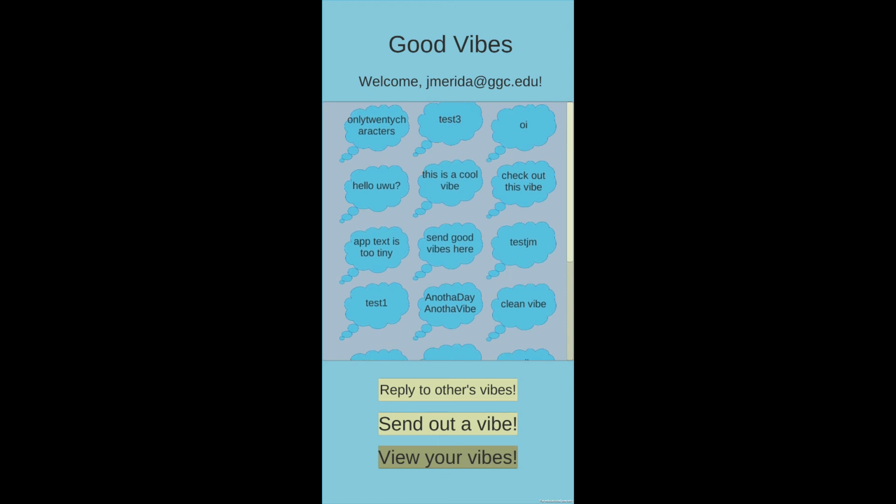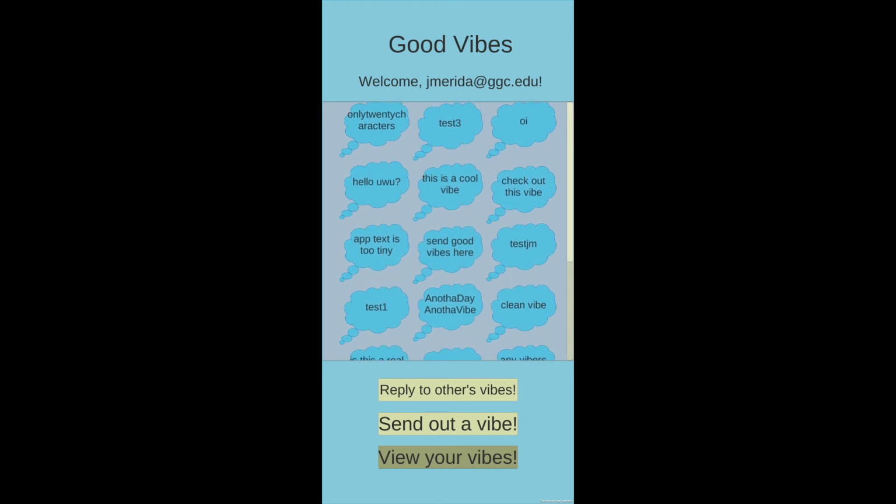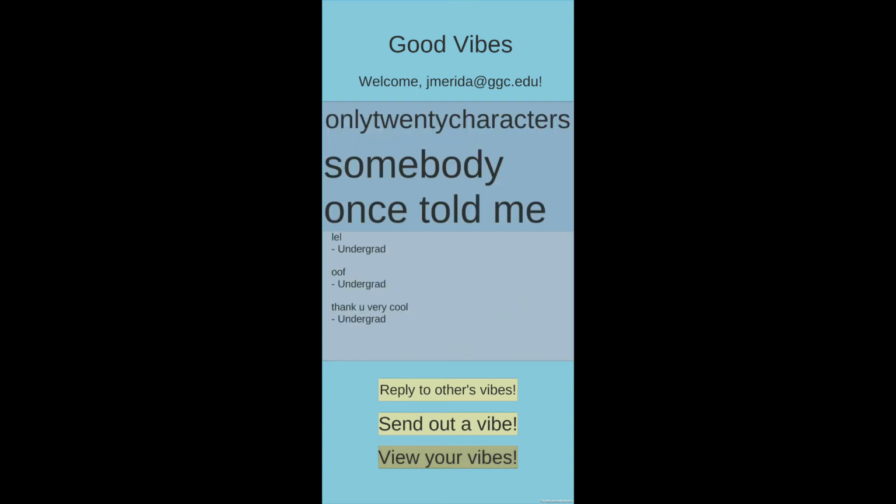As I've used this account a lot for testing, you can see that I have a whole list of vibes I've sent out. Here you can see that I have my selected vibe subject, main message, and a list of other people's replies. If someone replied with a bad vibe, you can select the vibe and report it, just like you would with a bad public vibe. Let's do so now.